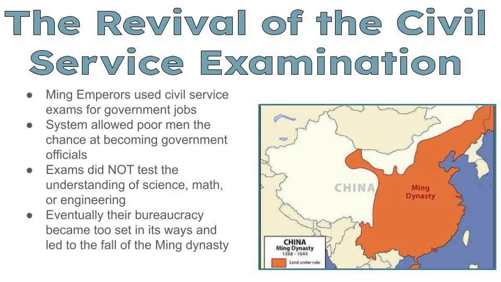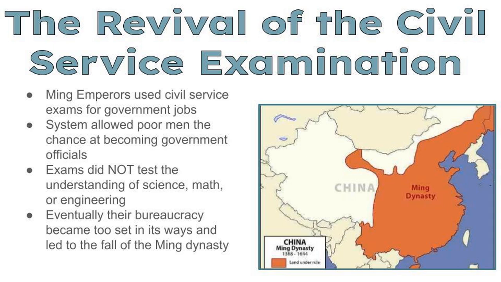All right, finally, Section 5, the revival of the civil service system. Under Ming emperors, civil service exams were again used to fill government positions. This system lasted into the 20th century. In many ways, the exam system served China well. The civil service system allowed poor men who were ambitious and hardworking the opportunity to be government officials. At the same time, it ensured that officials were trained and talented, not merely rich or related to the emperor.